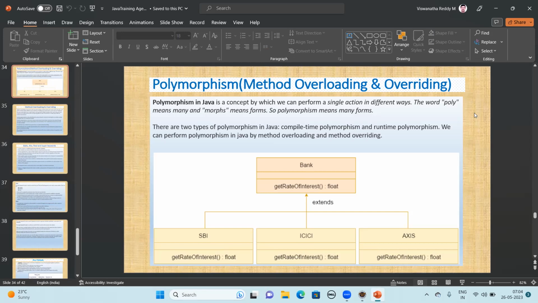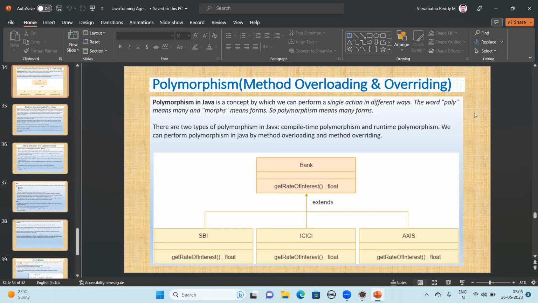Now let's think about the two types of polymorphism. In Java, we have two types: compile time and runtime. Compile time is also known as static polymorphism, and runtime polymorphism is also known as dynamic polymorphism.